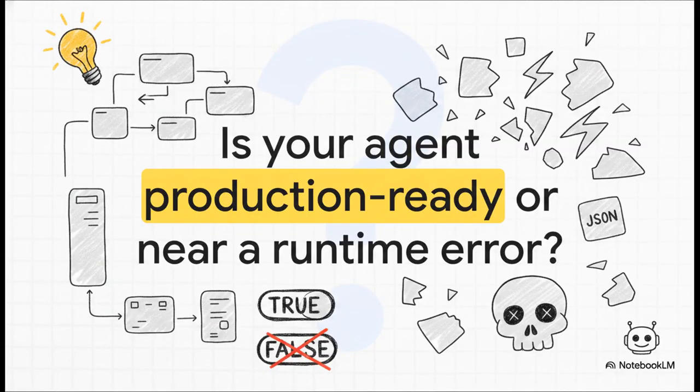I want to leave you with a lingering thought as you head back to your codebase today. Take a hard look at the architecture you're currently running. Is your AI agent truly production-ready? Or is it just one bad, hallucinated JSON response away from a catastrophic runtime error? If you're still living in the prompt and pray era, it is definitely time to flip that strict Boolean to true.